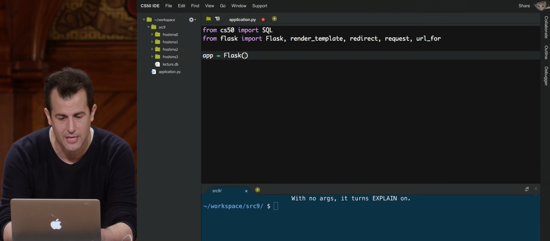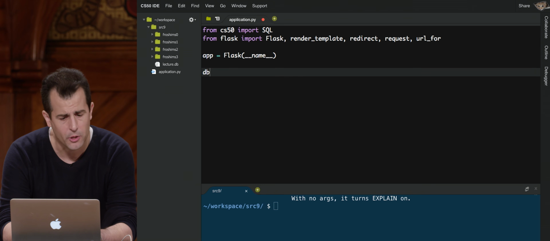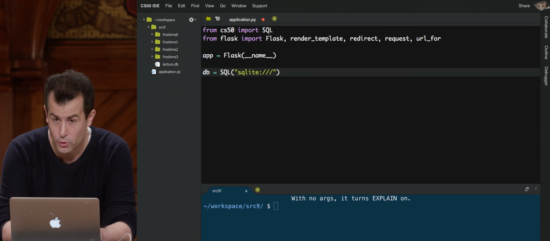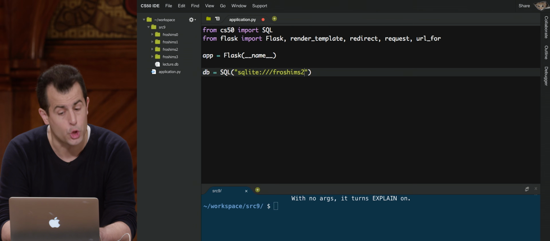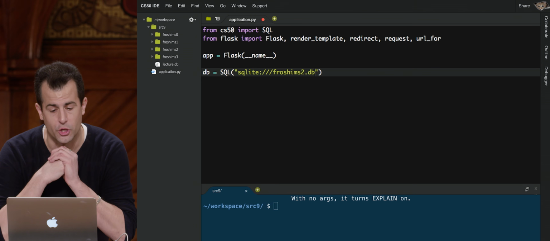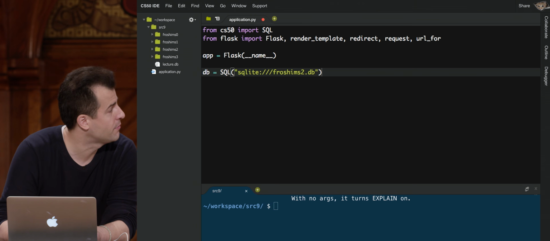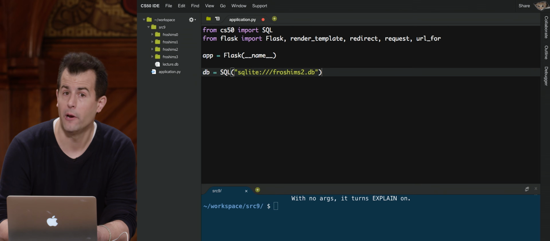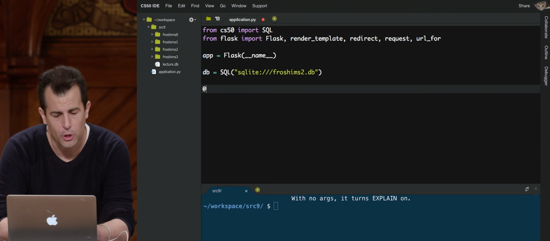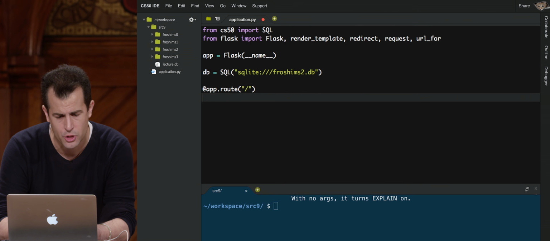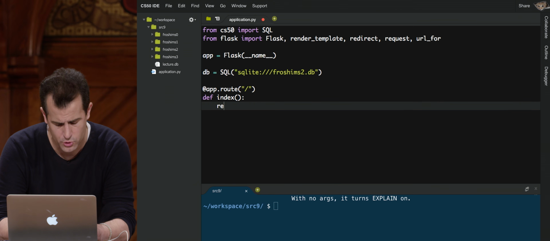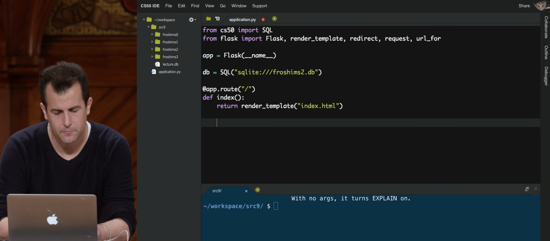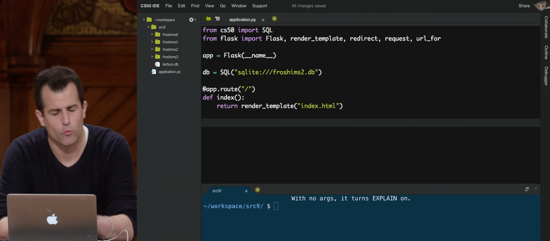First, I'm going to instantiate my Flask application, as always. And now I'm going to instantiate a database connection, essentially as follows. SQL, quote unquote, sqlite:/// so notice the third slash in this case, frosh-ims2.db. So this will be Frosh IMs version 2. And that's it. So I'm telling the CS50 library to use SQLite and to open up, ultimately, the frosh-ims2 database. Now I'm going to go ahead and have a simple route as before for just slash. I'm going to define a function called index as before. And this one's super simple. Just go ahead and return render_template of index.html. And now let's re-implement register as follows.